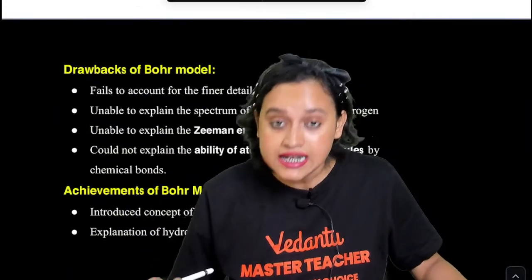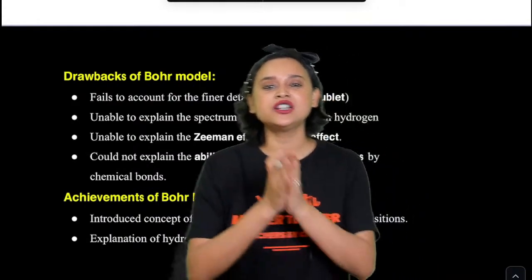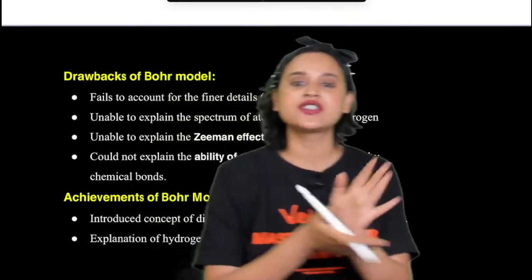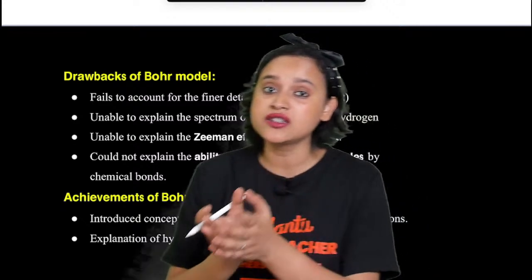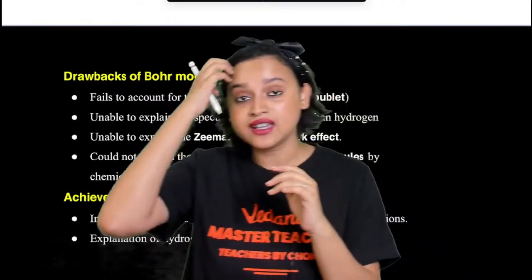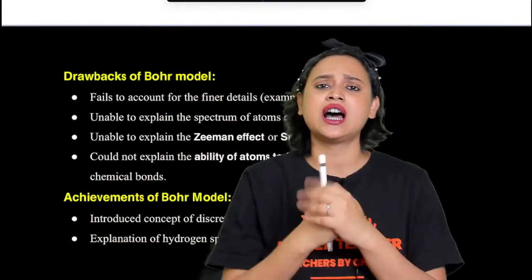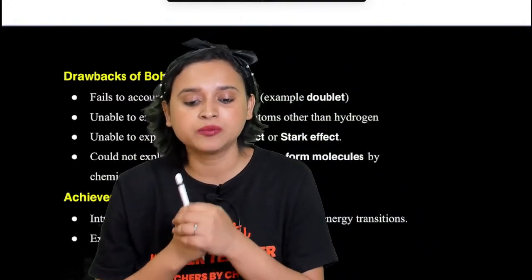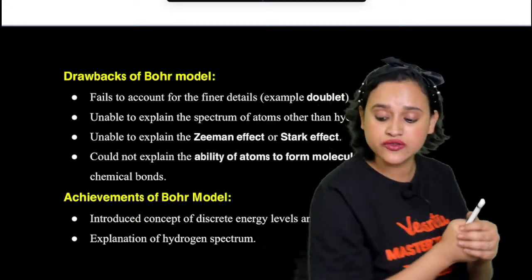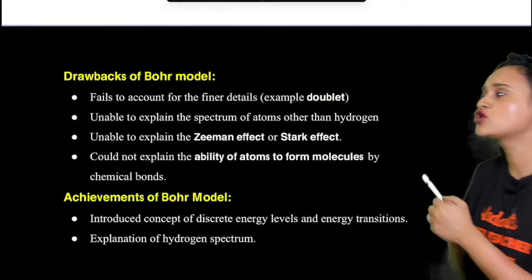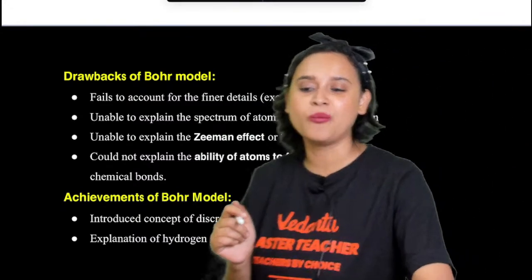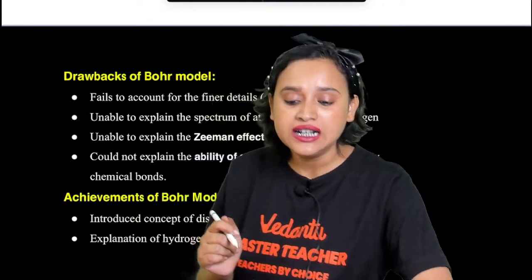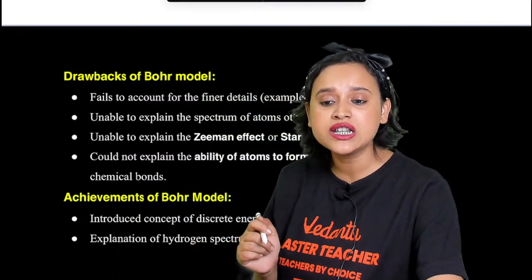Now, obviously, after Bohr's model, we also have certain other models such as Schrodinger's equation. We had Heisenberg's uncertainty principle and several others. Why is it that we had several other models? That's because, my dear students, we need to understand that Bohr's model also had certain drawbacks. It also had certain disadvantages. And what were those disadvantages?